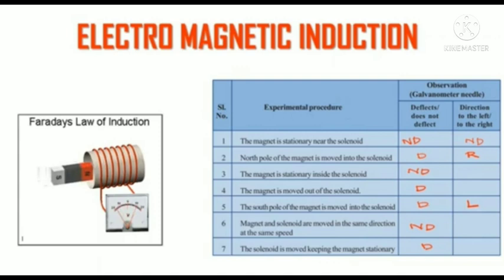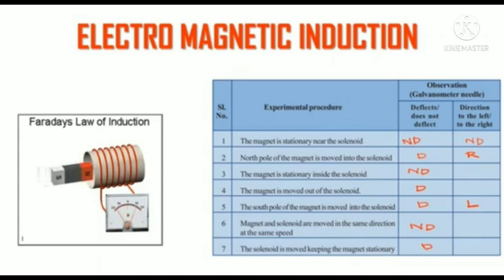In the fourth situation, the magnet is moved out of the solenoid. There is a deflection because there is a movement. Fifth case, the south pole of the magnet is moved into the solenoid. At that time also there is a deflection because there is a movement.